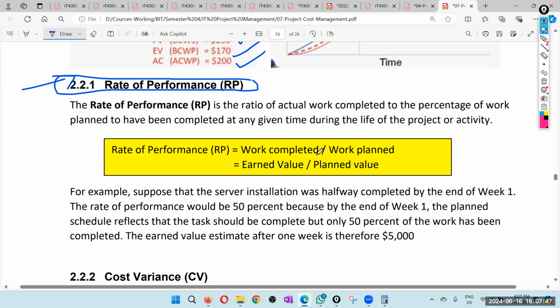One means earned value is the same as planned value. More than one means earned value is bigger than planned value. Less than one means earned value is less than planned value. Okay, so that is called rate of performance.